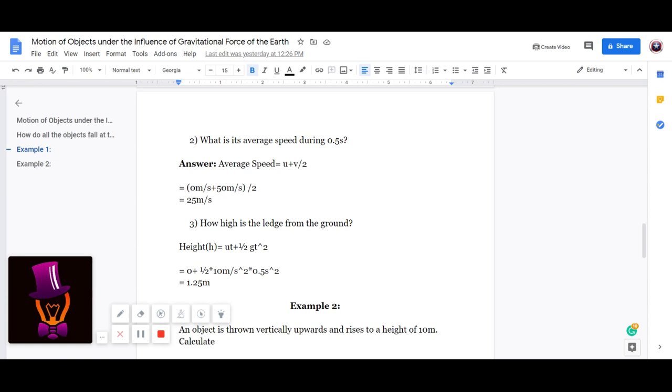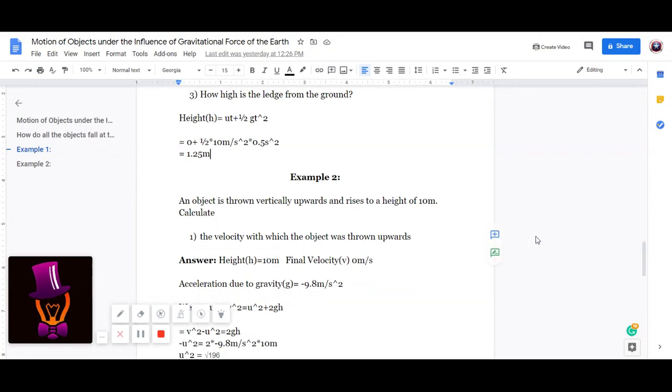Anything multiplied by 0 is 0. Plus half into 10 meter per second square into 0.5 second square. We need to multiply half into g into t square. So when we do half into 10 meter per second square into 0.5 second square, we get 1.25 meters.